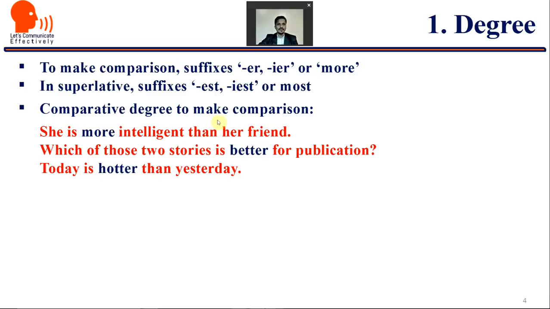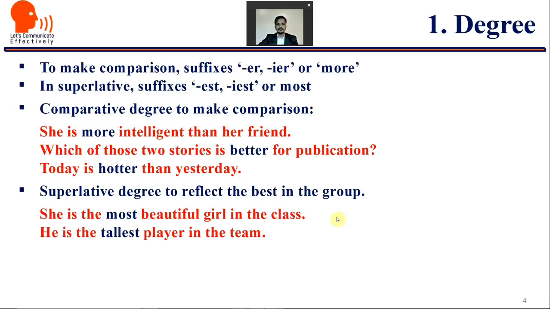Comparative degree is used to make comparisons, like she is more intelligent than her friend, which of those two stories is better for publication, today is hotter than yesterday. So in all the sentences we are making comparisons. Superlative degree reflects the best in the group, like she is the most beautiful girl in the class. So she is compared with all the girls in the class and she is assigned the most beautiful. That's why the most beautiful. He is the tallest player in the team. Out of all team members, he is the tallest person.